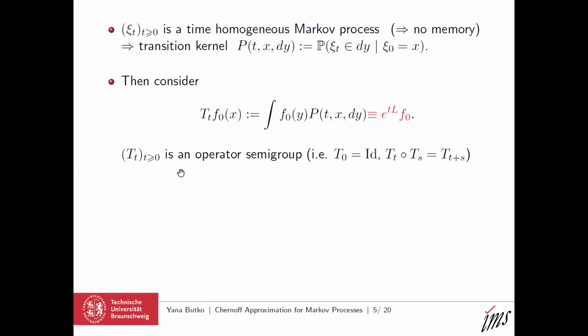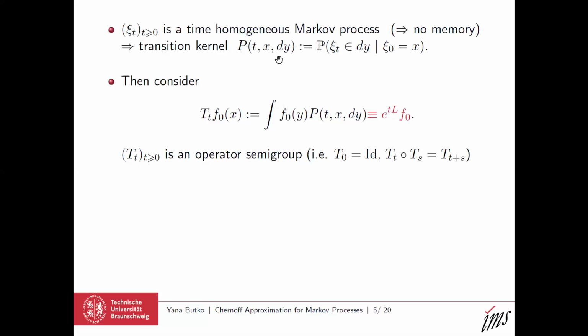In this case, one can find a derivative at t equal to 0 of this mapping, and it is usually some unbounded operator L, so that the semigroup T_t is actually something which plays the role of the exponential function of L. And this L is called the generator of a strongly continuous semigroup T_t, and also a generator of the process psi.